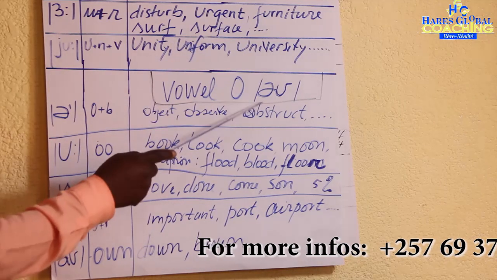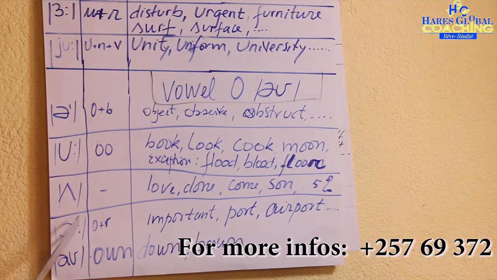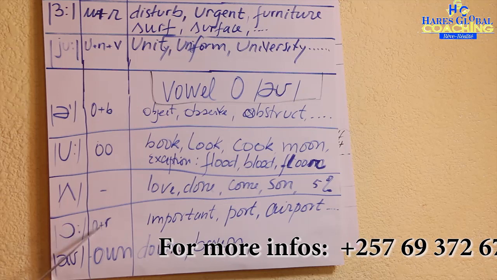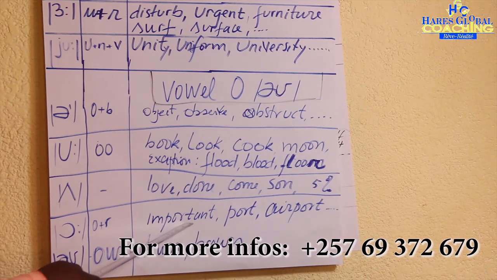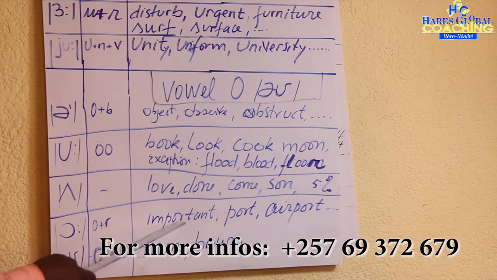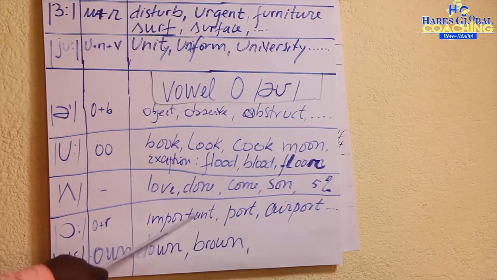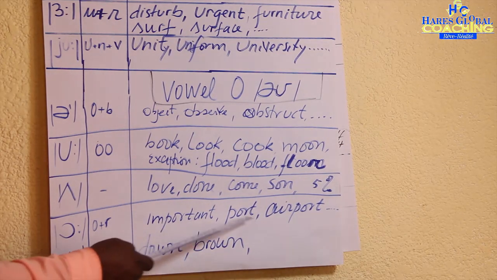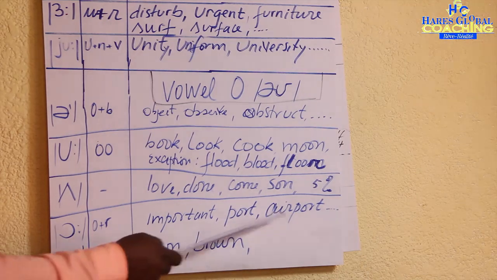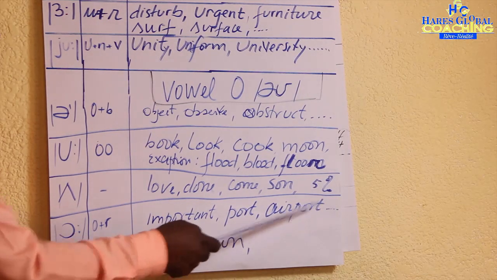This vowel O is also read long /ɔː/ when it follows R. Important: O plus R plus another consonant, long /ɔː/. Port, airport.